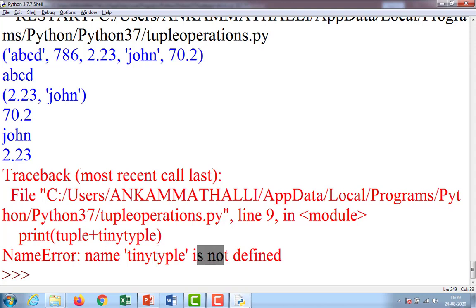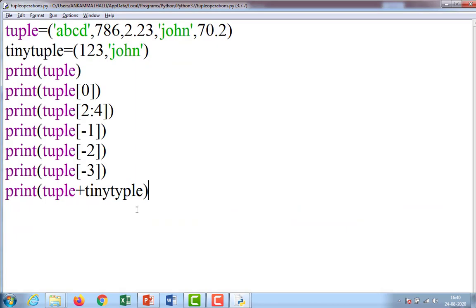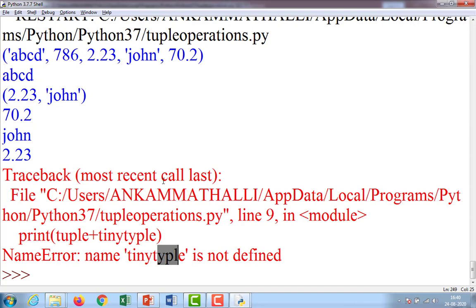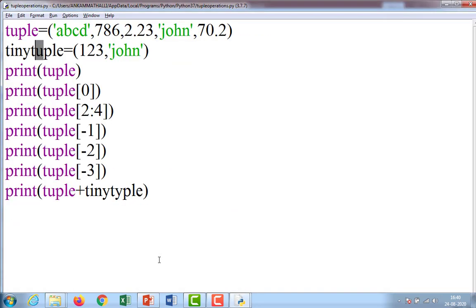Name error. Observe this name error. Whenever I am giving tiny tuple, it is not at all defined by me. That's why it is going to be an error, because what I defined is tiny tuple, but what I gave here is tuple. That's why it is showing error.